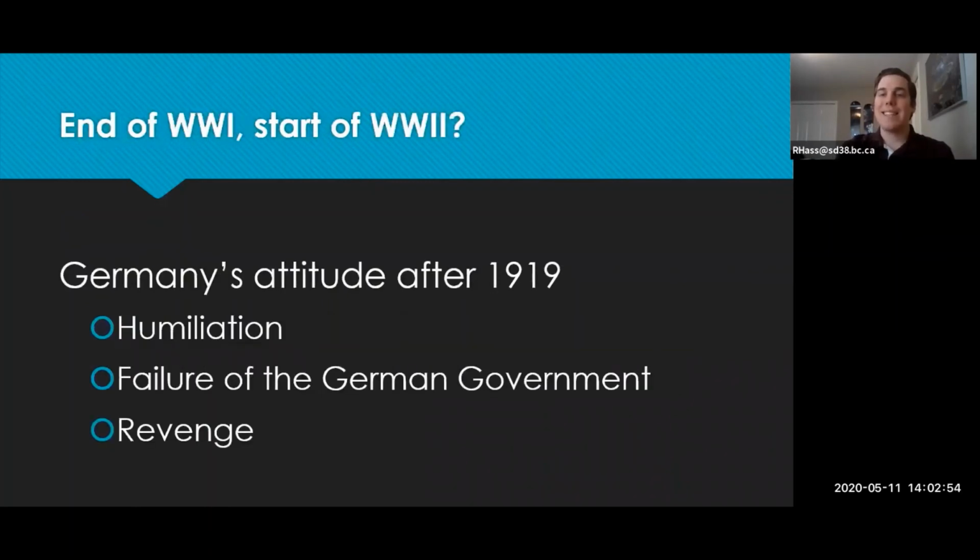So what is the legacy of the Treaty of Versailles? Some people say that the Treaty of Versailles marked the end of World War I, but also marked the start of World War II. Why do we say this? Because in 1919, Germany left with this Treaty of Versailles having felt humiliation, having felt failure towards their government, and also a feeling of revenge, which we're going to see start building up over the next couple of years.